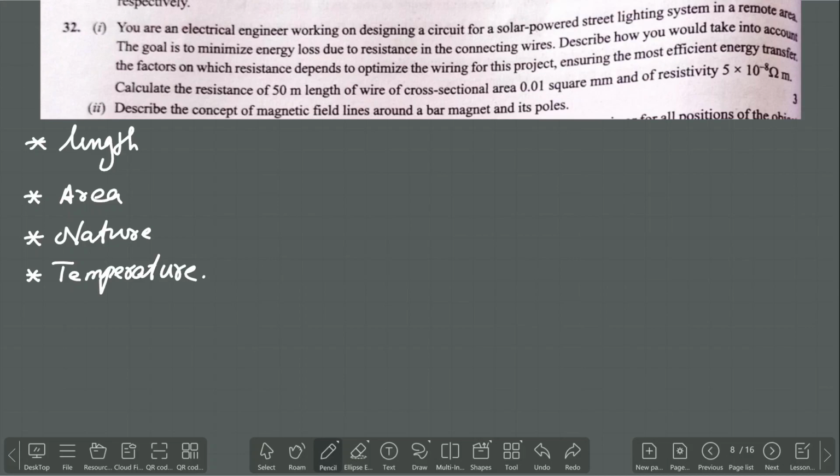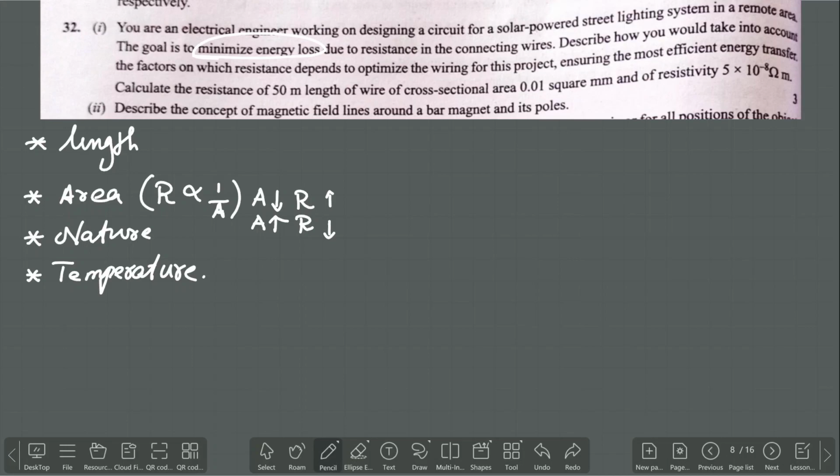Clear? So in the question, it is said: you are an electrical engineer working on designing an electric circuit for a solar powered street light system in a remote area. The goal is to minimize the energy loss due to resistance. So we all know that resistance is inversely proportional to area of cross section. If area is less, more resistance will be there. If the area of cross section is high, the resistance will be low.